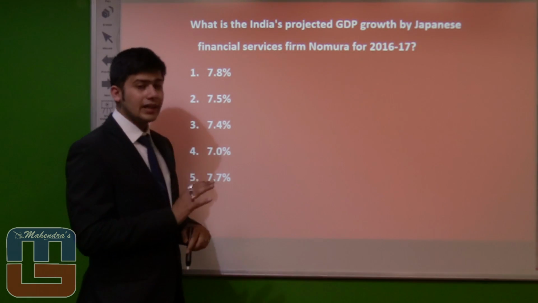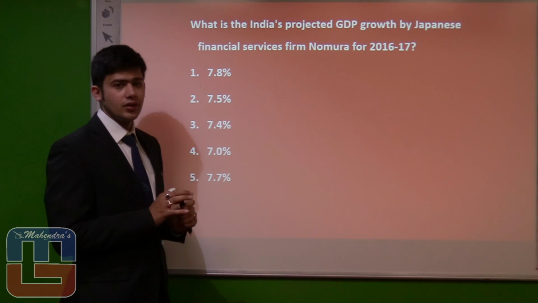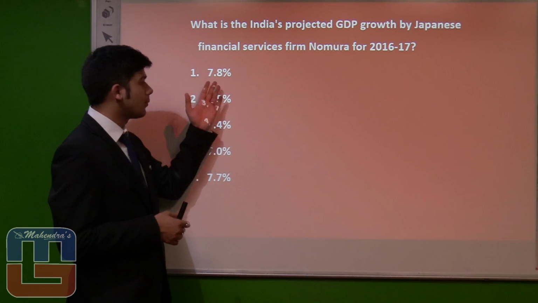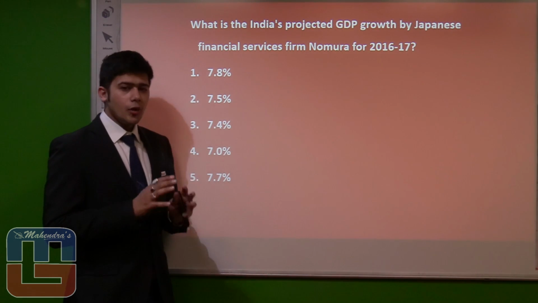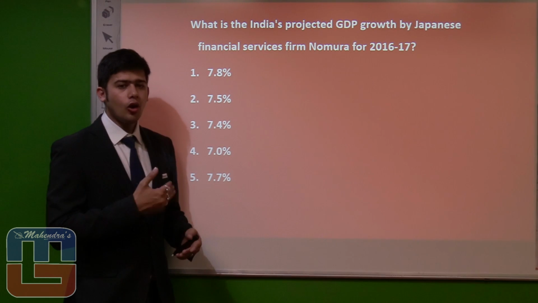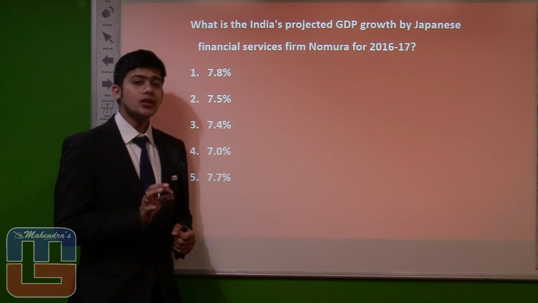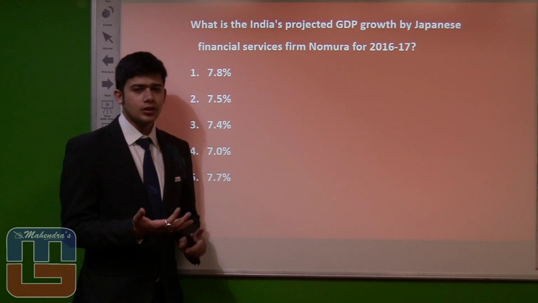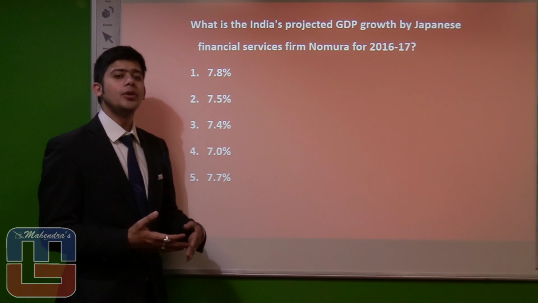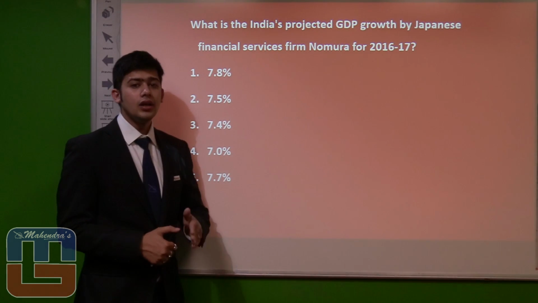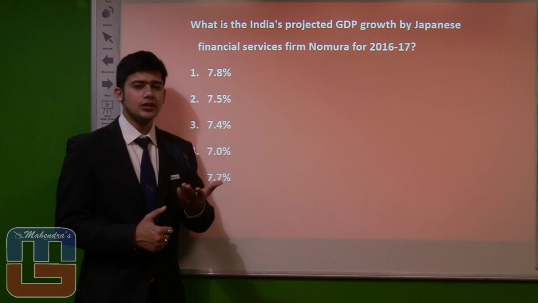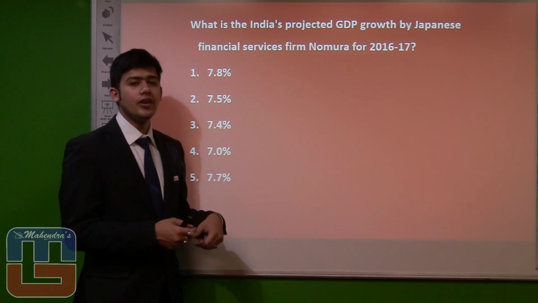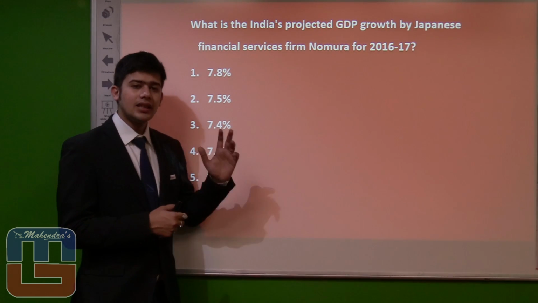What is India's projected GDP growth by Japanese financial services firm Nomura for 2016-2017? Well, the answer is 7.8%. Again, various times in the SBI PO, SBI Clerk, or the coming IBPS PO Clerk examinations, they ask for the GDP forecast by different organizations. It could be from RBI, it could be from CSO, it could be from IMF, World Bank, UNDP, UNCTAD. So you have to keep track of the GDP forecasts by different agencies and organizations. This is an example of one of those several forecasts given by agencies.